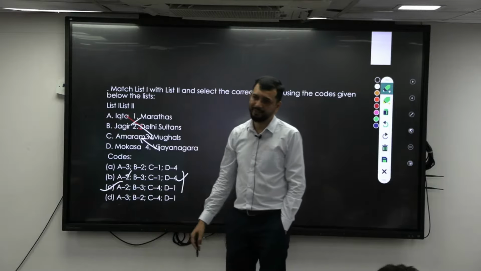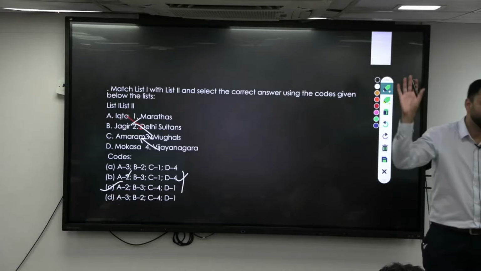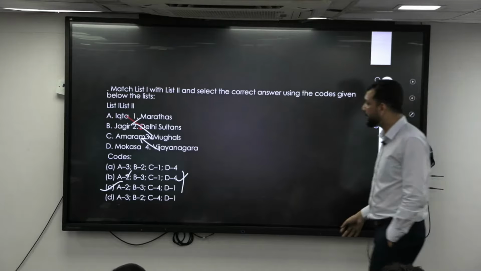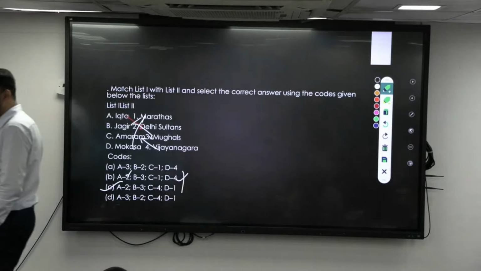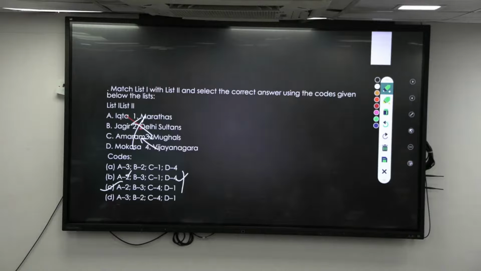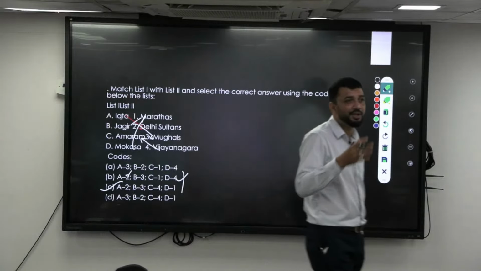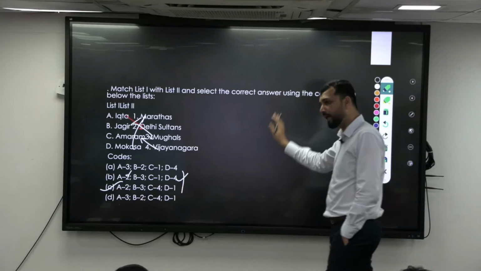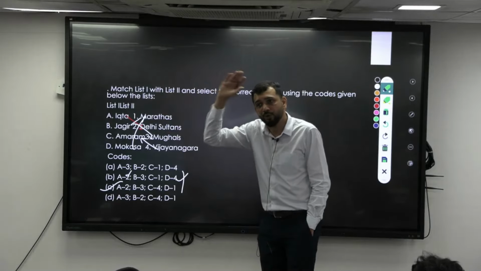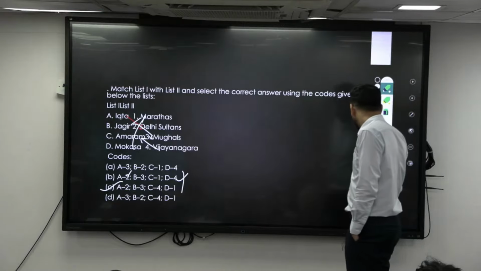The theme again is land administration, revenue administration during different periods. Then Mukasa was basically during the Marathas, as I told you, to collect Sardeshmukhi and Chauth. They also gave land similar to this, which comes under the same concept. So that is again the same theme. What I am telling is it is a repetitive theme. These are themes I have to be very good at. Ikta, how it works, I have to be very good at. Jagirdar, how it works. What is the Jagirdari crisis that happened over a period of time? I should be aware of it. You should have these repetitive things clear.